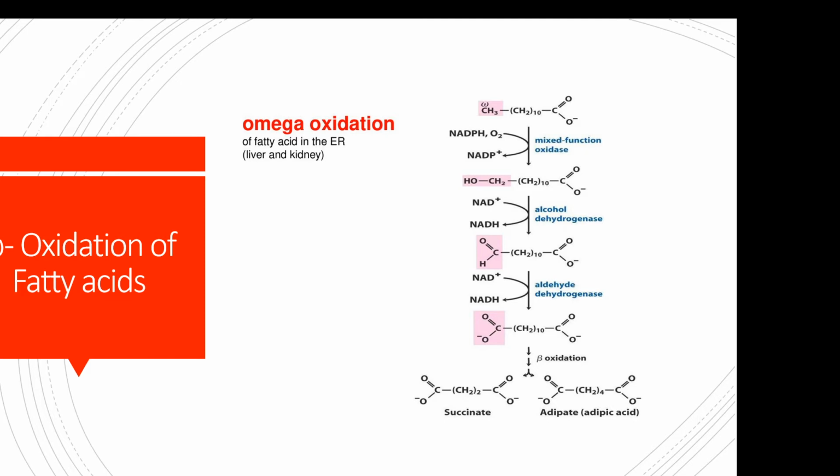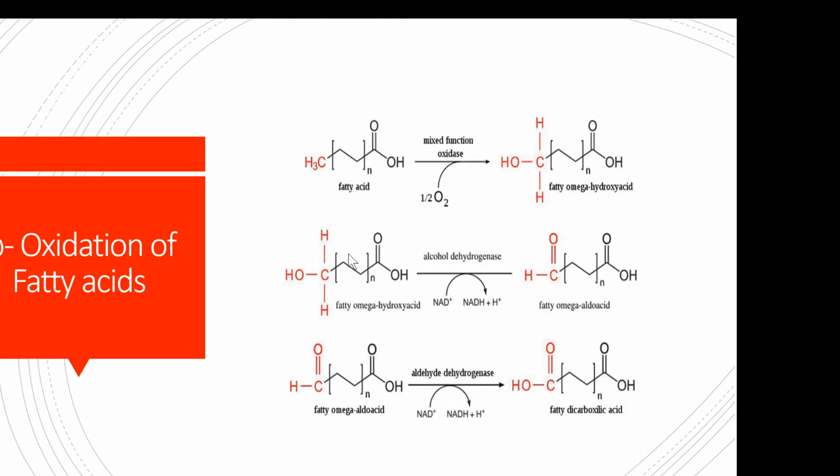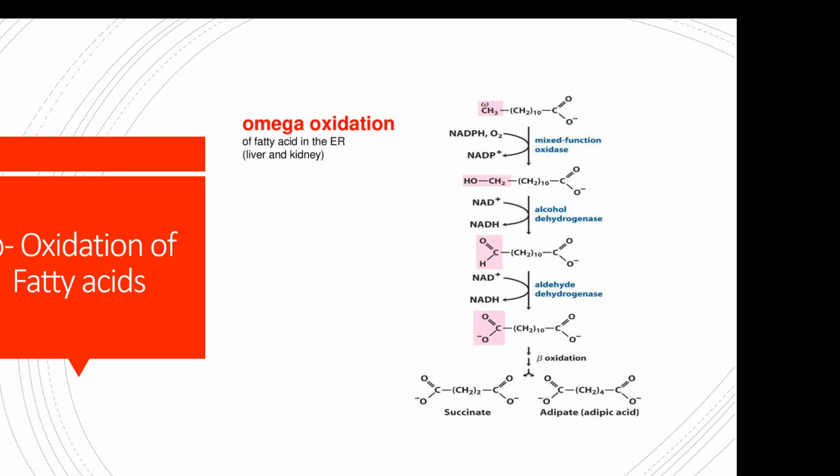So first the CH3 omega methyl group will be hydroxylated into a CH2OH group. So in the presence of omega hydroxylase, it will be converted into omega hydroxy fatty acid.